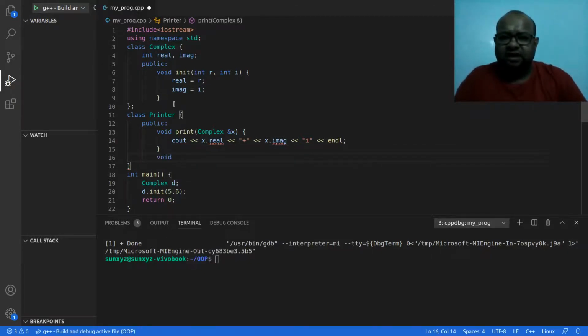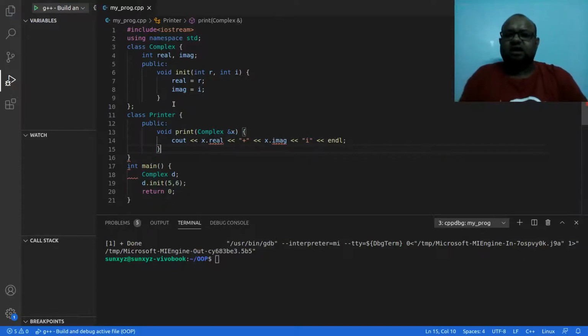Nothing else. Now see, what is it that I am doing? What is the difference between now and what I was doing previously? I had the same print function previously. There was no difference at all in this method. But now this method is inside a class. Previously the method was global, it was outside any class. Now this method is inside a class. Of course I need a semicolon over here since it's a class.